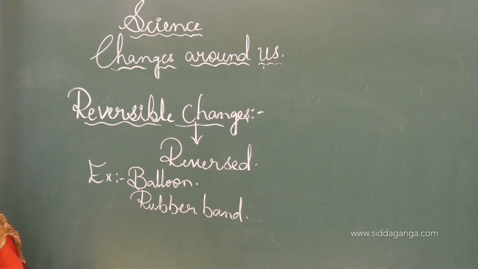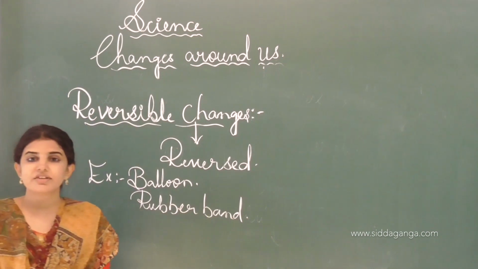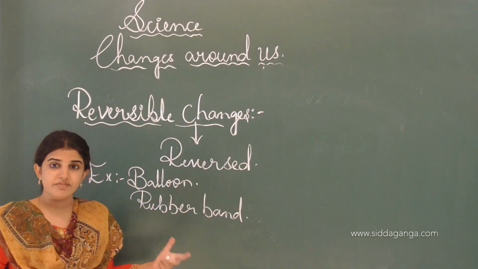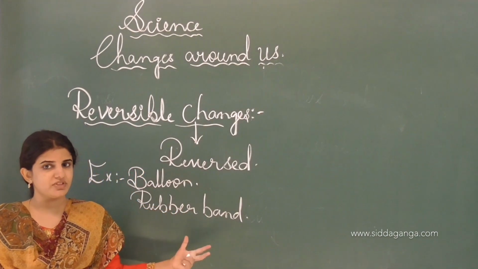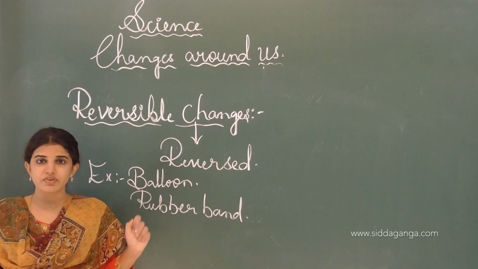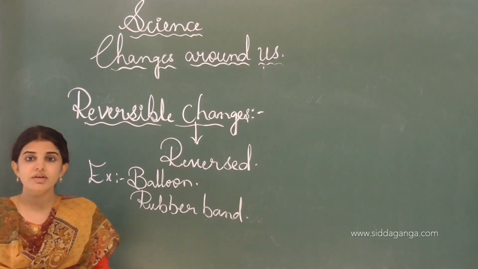See, I will show you. As I told you, balloon is one of the examples of a reversible change where we can reverse the object or the material or the substance, and thereby we get the original substance back. Such changes are called reversible changes.